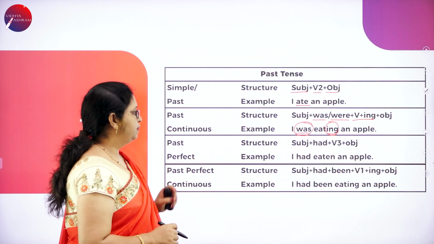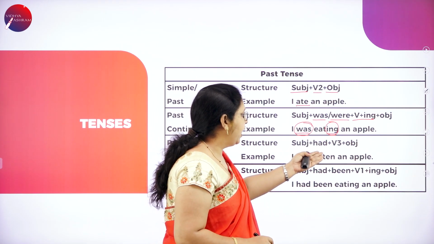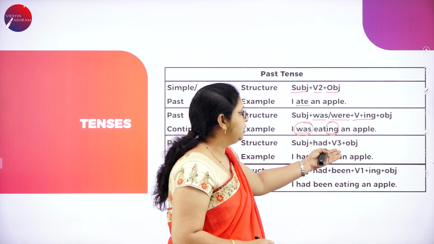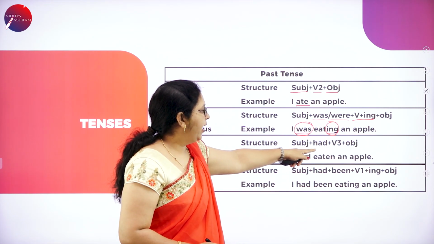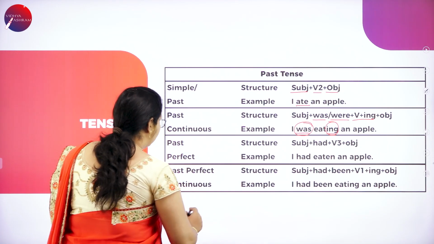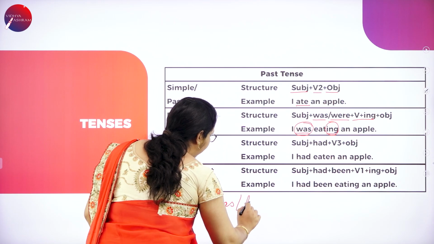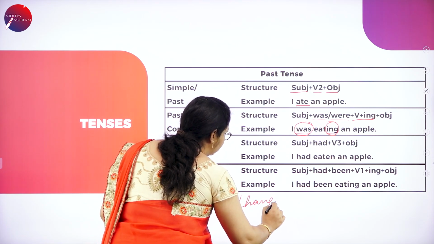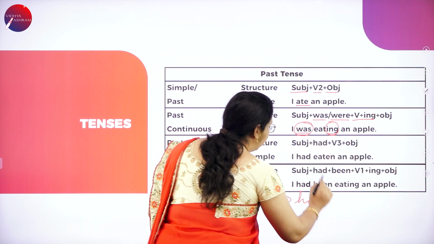Then comes past perfect. What is the structure? Subject plus had plus verb form 3 plus object. See, notice that had is the past tense of has and have. So, for both has and have, past tense is had.